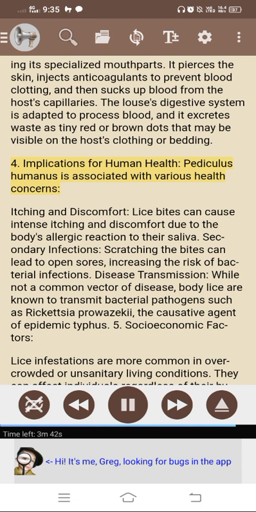4. Implications for human health. Pediculus humanus is associated with various health concerns. Itching and discomfort. Lice bites can cause intense itching and discomfort due to the body's allergic reaction to their saliva. Secondary infections. Scratching the bites can lead to open sores, increasing the risk of bacterial infections.